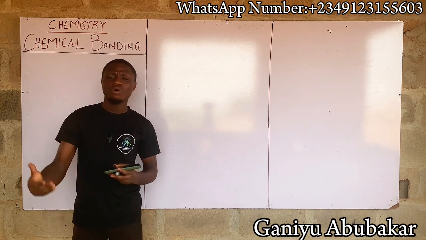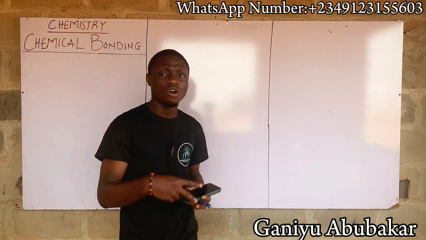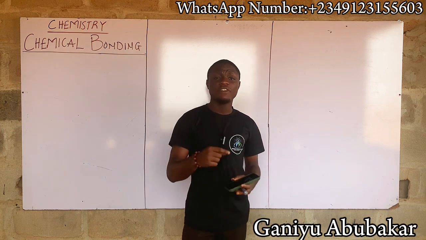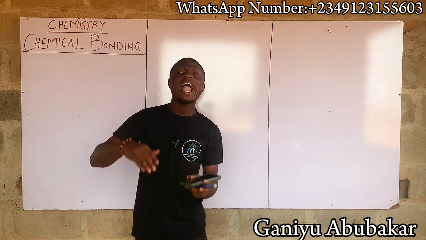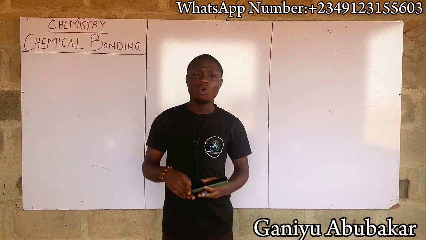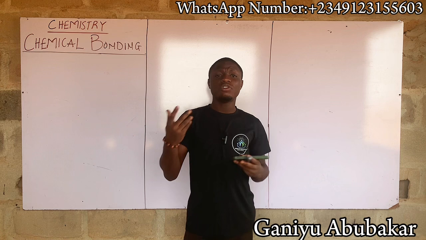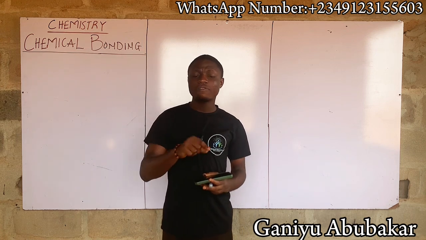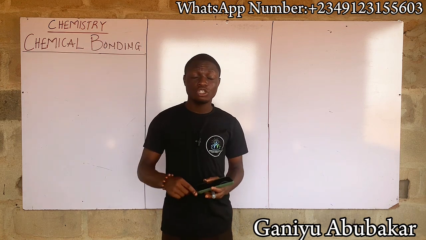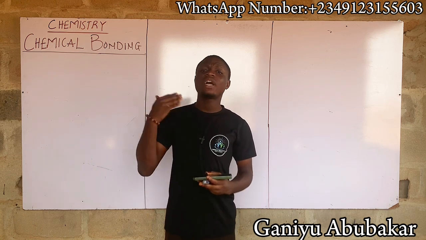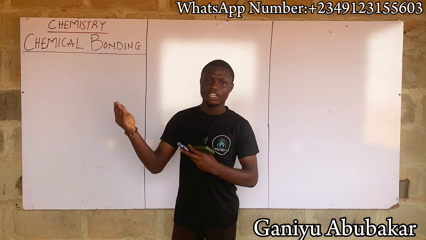When it comes to chemical bonding, there are two different types. The first one is what we call electrovalent bonding, also called ionic bonding. Number two is covalent bonding. When it comes to covalent bonding, there are two: the ordinary covalent bonding, and number two, the coordinate bonding. Let's look at these types of bonding one after the other.